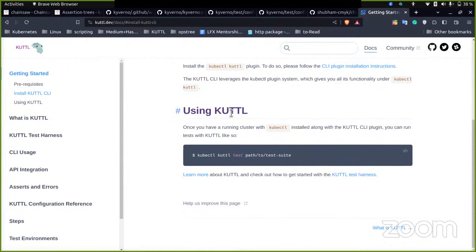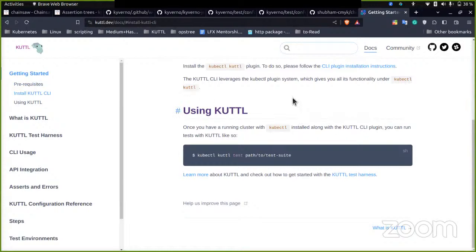The Cuttle community seems to be non-performing, and PRs are not merging. So there was an urgent need for a solution that would provide a better approach to test.